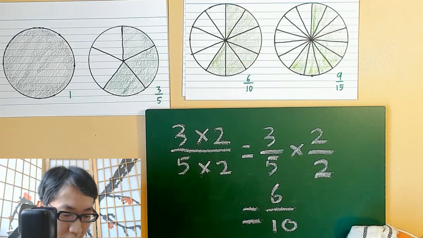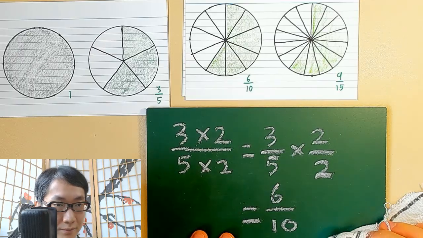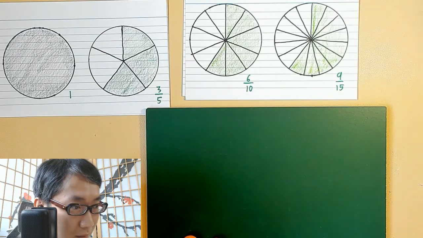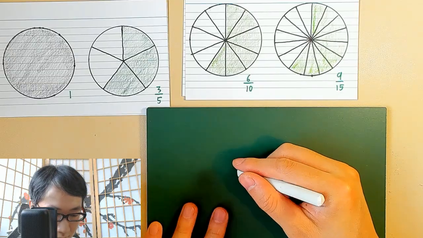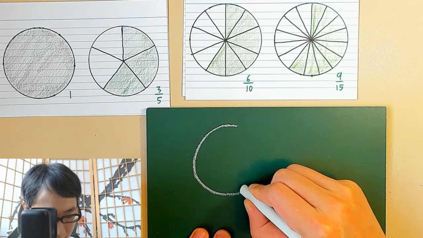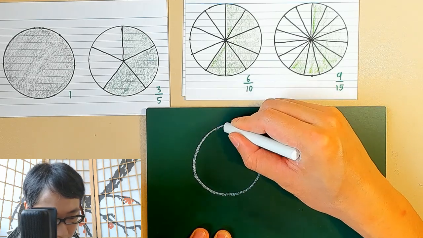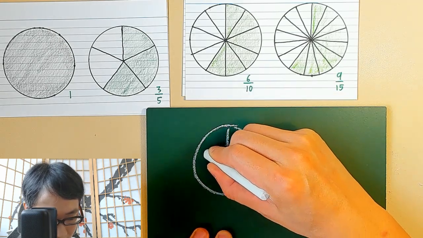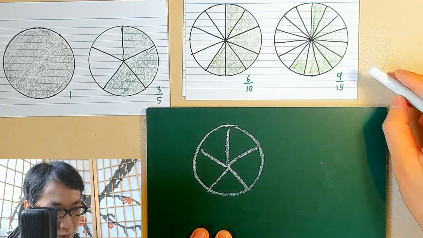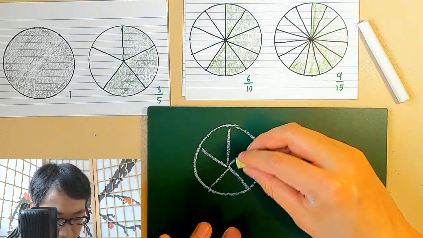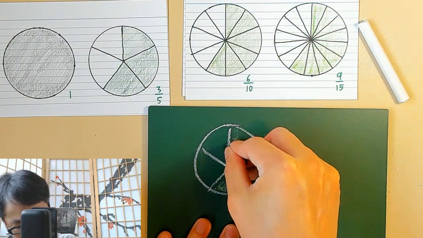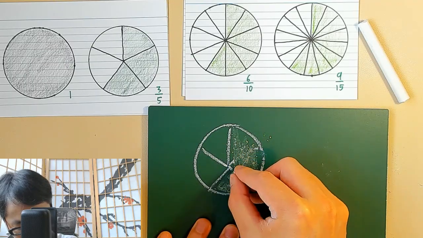And how does this make sense in the role of fractions? So let's say this is 5 equal portions. Then I have 3 of them shaded. So this is 3 over 5.